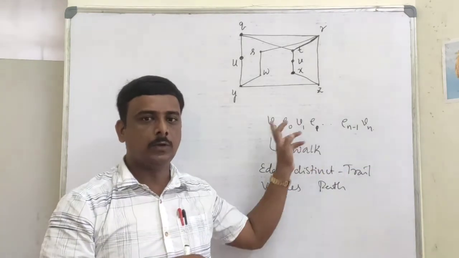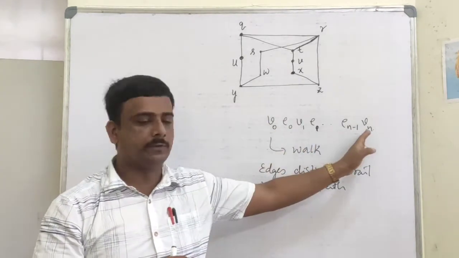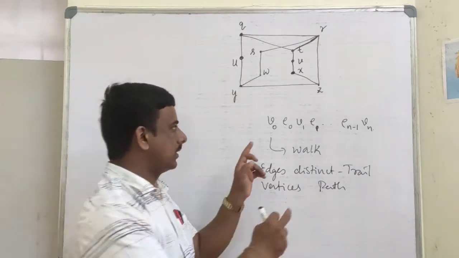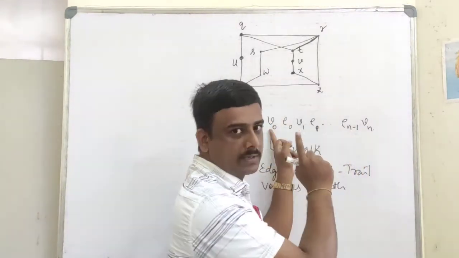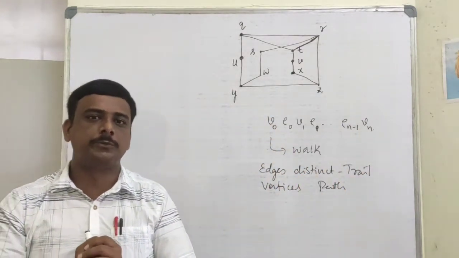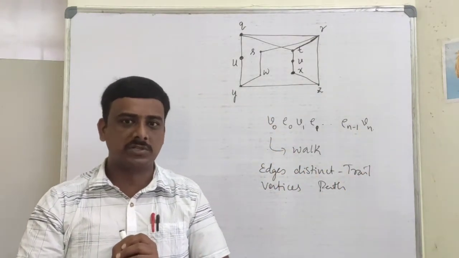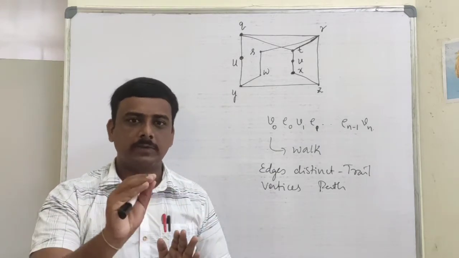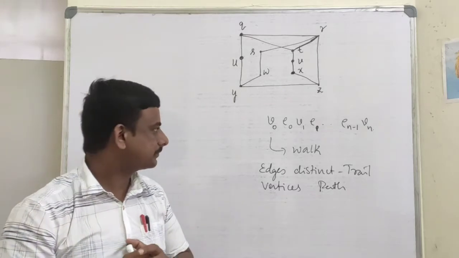This is a walk from V0 to Vn. If end vertices are same, usually in any walk, end points are vertices. If V0 equal to Vn, then it is called a closed walk. Otherwise, it is called an open walk, or we simply call it a walk.